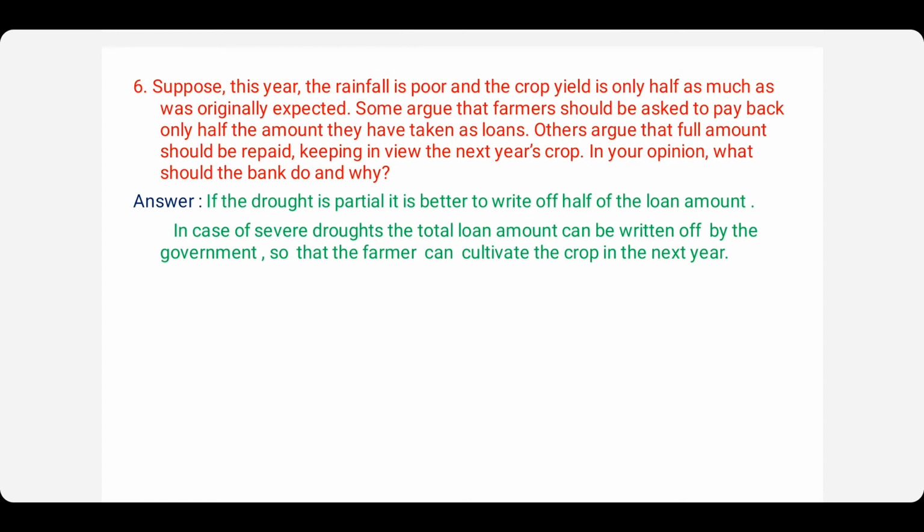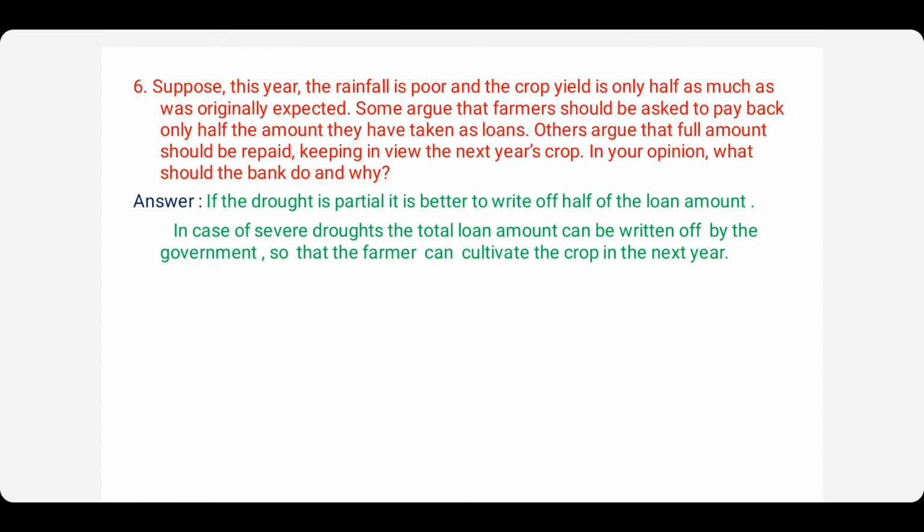So here the rainfall is poor, that is, the drought condition is there. So the yield is very less. So what should be the solution? What should the bank tell? Should it tell them to pay half the money, or should it ask them to pay the full money?